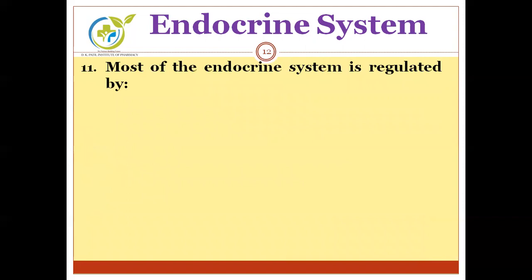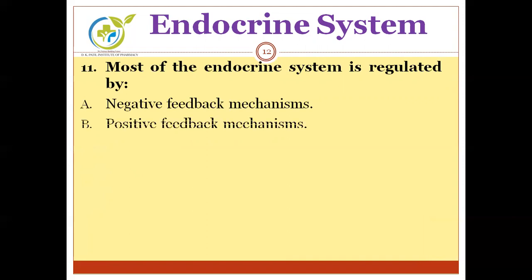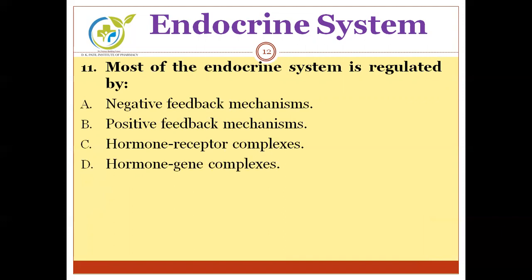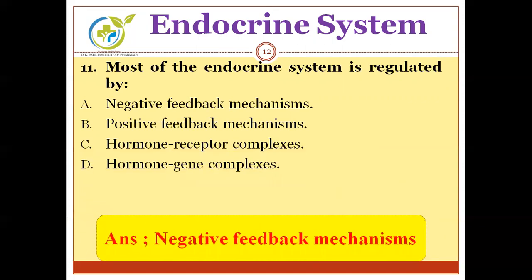Next, most of the endocrine system is regulated by, options are negative feedback mechanism, positive feedback mechanism, hormone receptor complexes, hormone gene complexes. The correct answer is negative feedback mechanism.